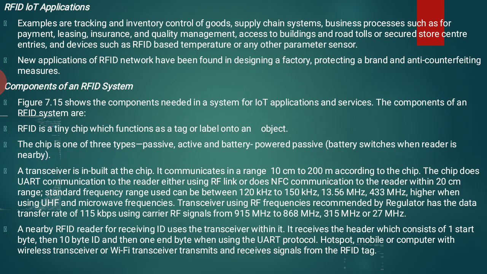If you observe the chip, it has a transceiver built in. It communicates in a range of 10 cm to 200 meters according to the chip. The chip does UART communication to the reader either using an RF link or does NFC, near field communication, to the reader within a 20 cm range. So by using these protocols, it provides data communication within this range.